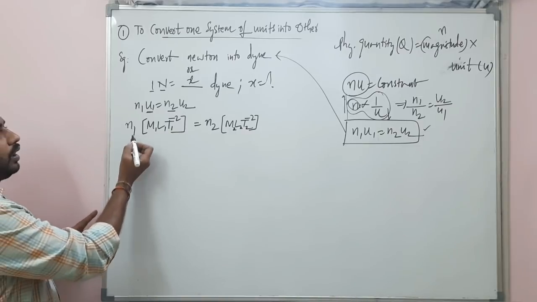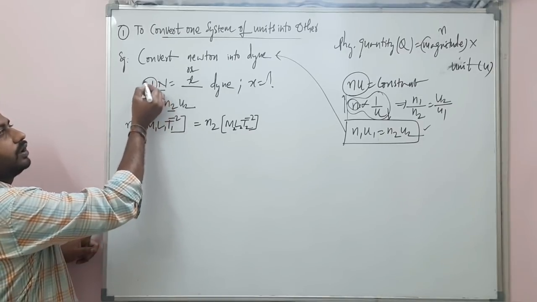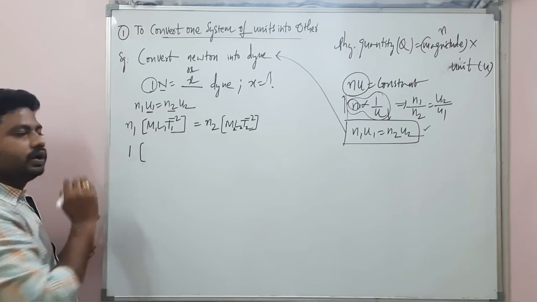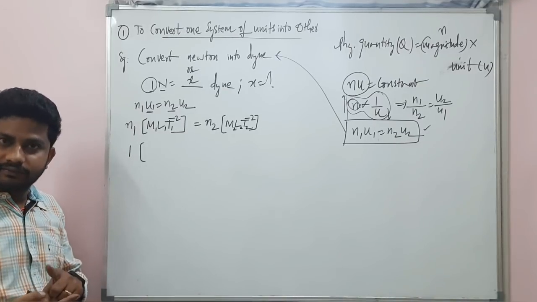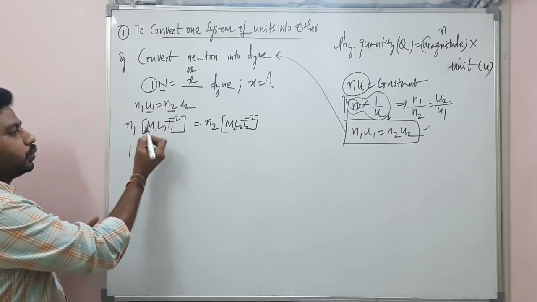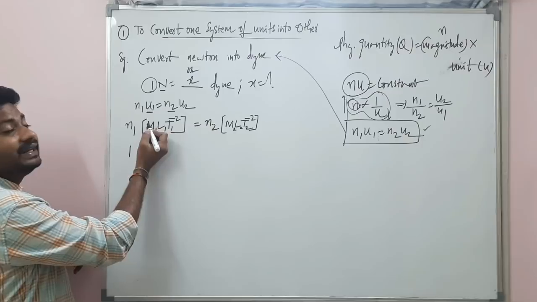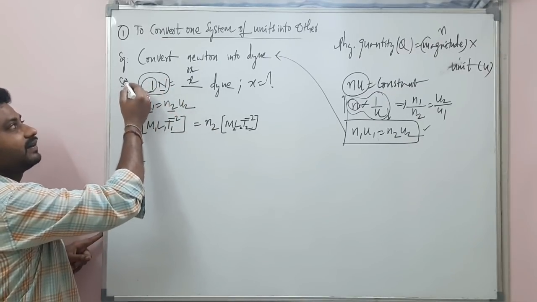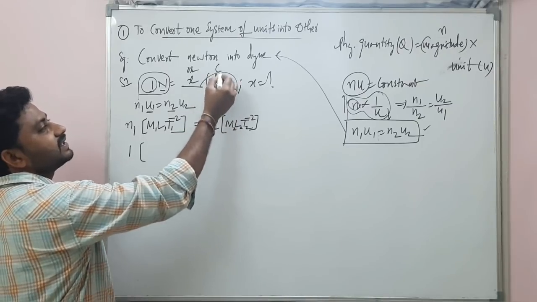Now, N1. N1 is what? Number 1. Into, we are writing units. Understand? This is dimension. We are writing units. So, mass unit in SI system. The left side it is SI system, right? Right side it is CGS. Understand?